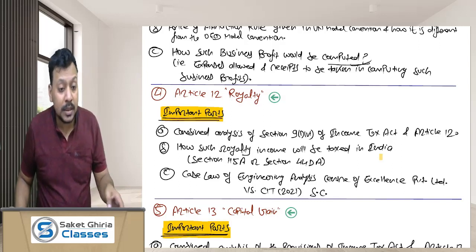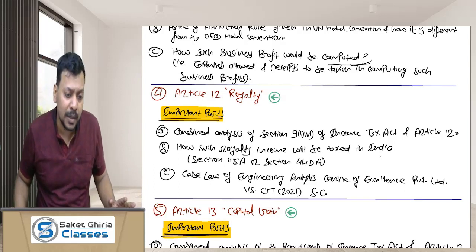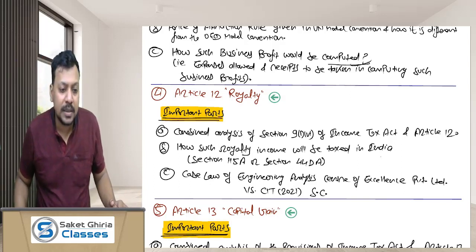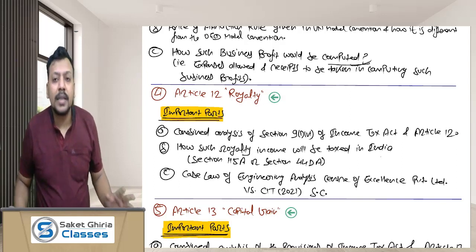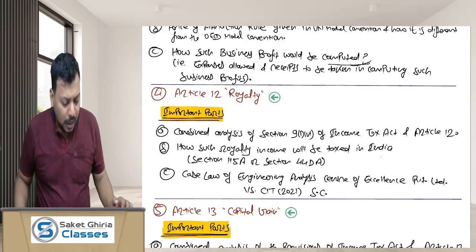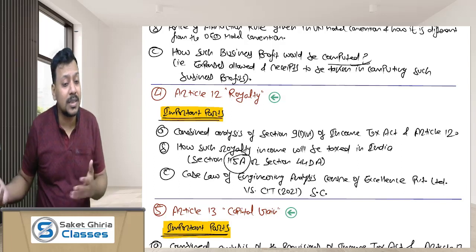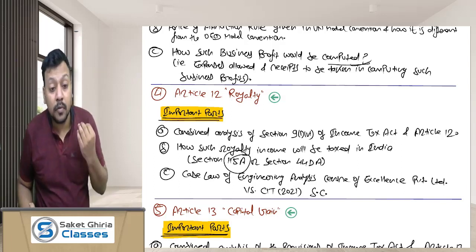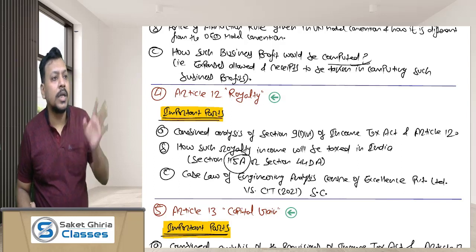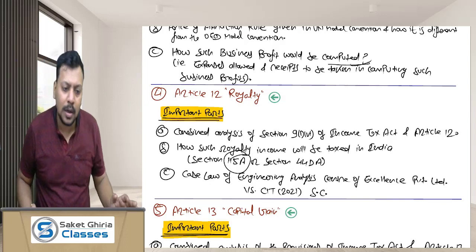But let's say if there is no DTAA, or if that royalty income is not covered by the DTAA, then the royalty income will be taxed as per the Indian Income Tax Act provisions. Okay, and there are two sections in the Indian Income Tax Act which provide the tax treatment of royalty income as well as income of FTS, as you may know. And what are these two sections? Sir, one is section 115A, which talks about the gross basis at the rate of 10%, and another is section 44DA, which says that the royalty income will be taxed as normal business income of the NR, and you would be allowed all available deductions.